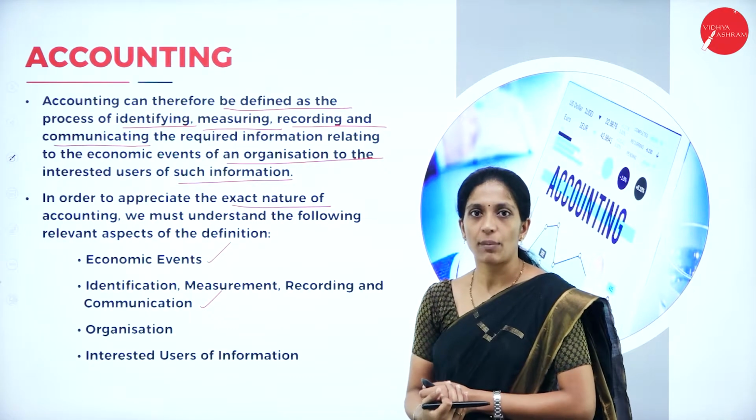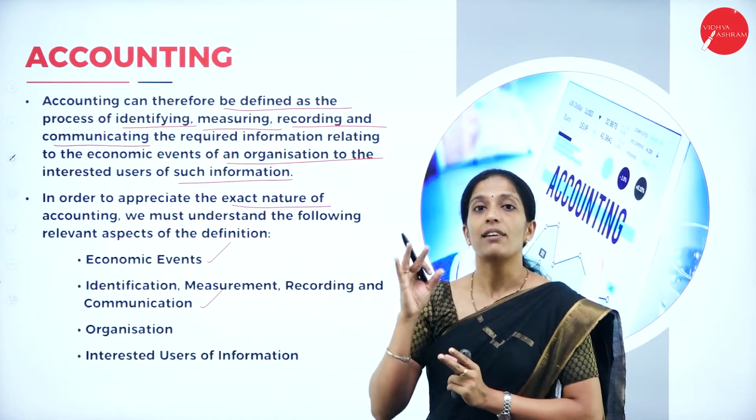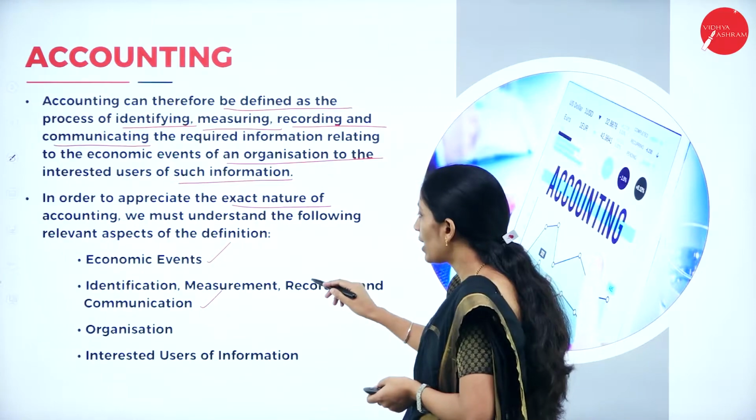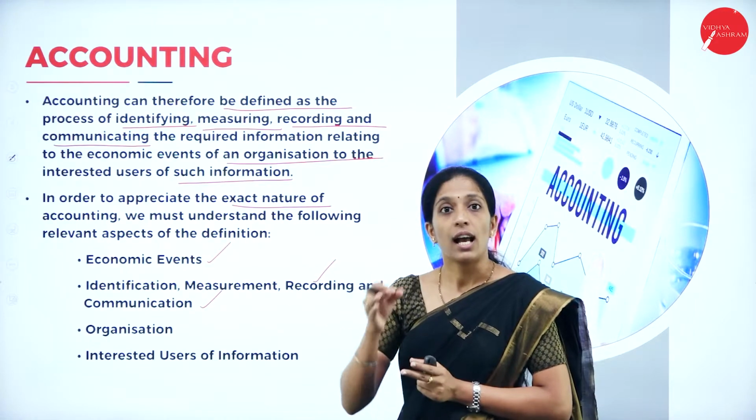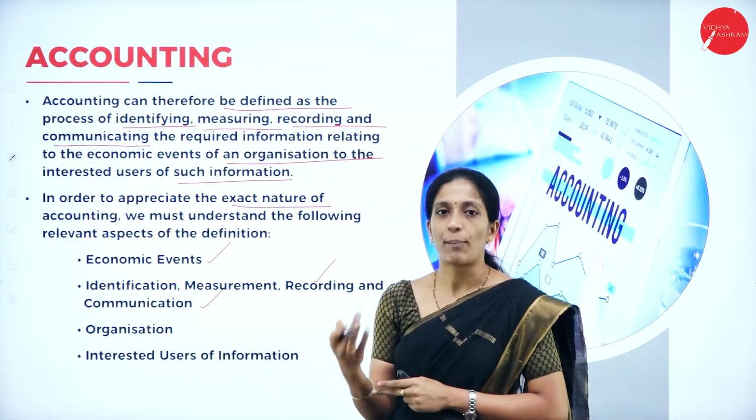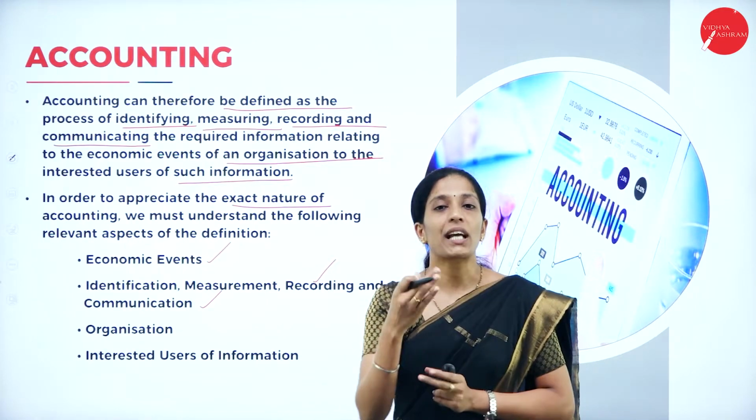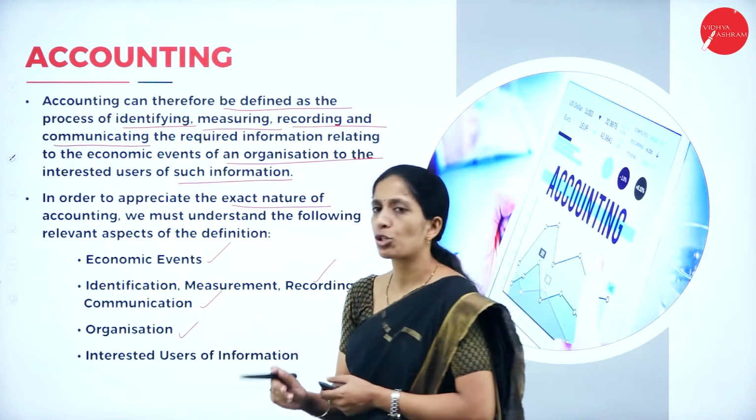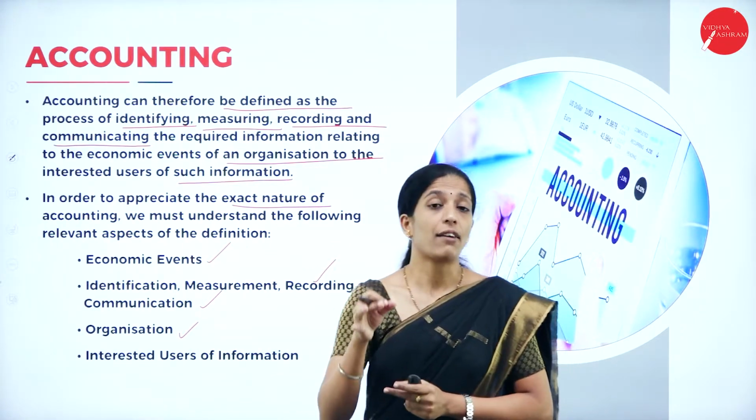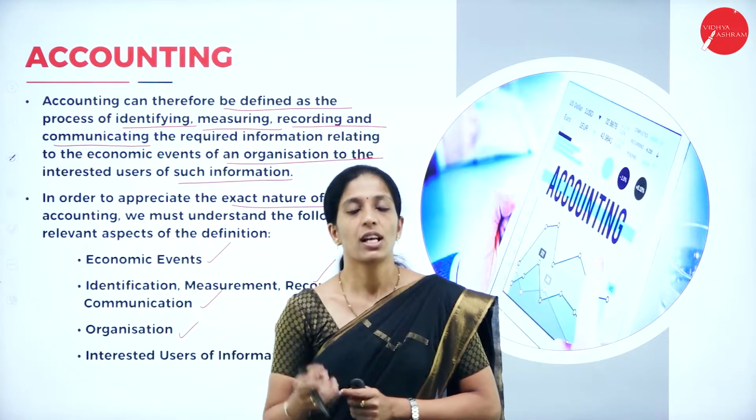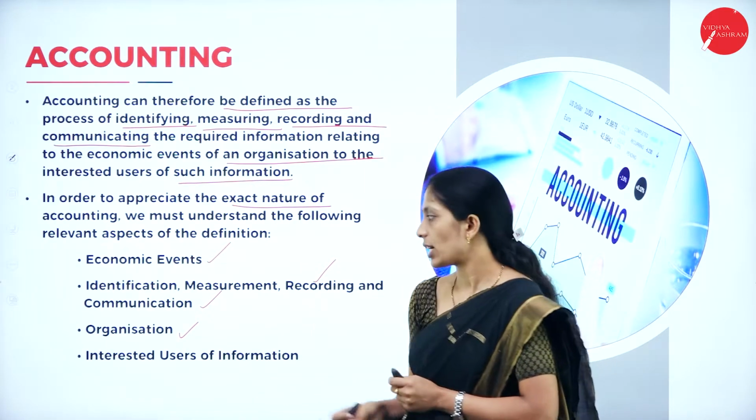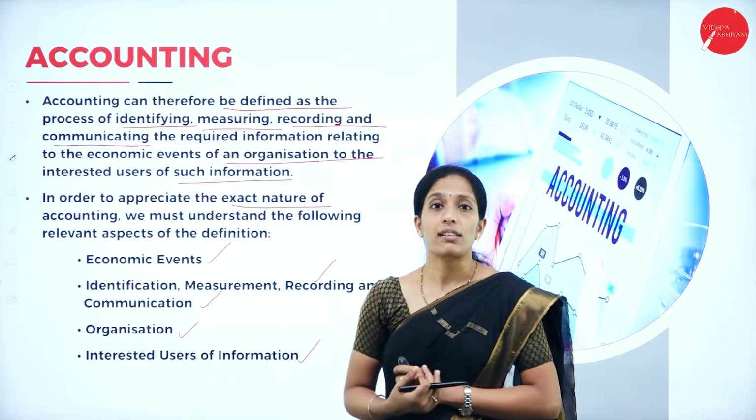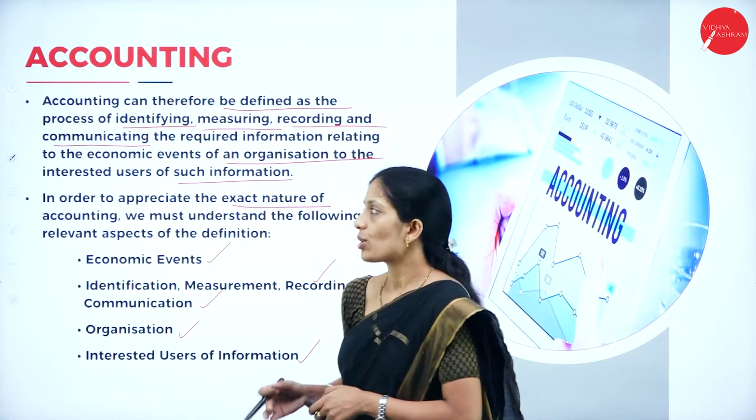Already we have discussed it. So we have to identify the financial character, then we have to measure in terms of money, then we have to record the transaction, and once the recorded transaction is summarized and interpreted, it has to be communicated to the users. Next, organization. Of course, there should be an organization where we have to prepare the financial statements. Next, interested users of information. Now, who are the interested users of the information? We shall see that.